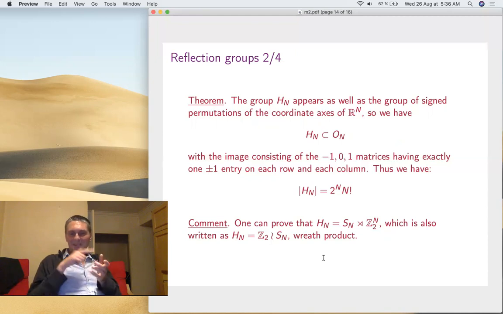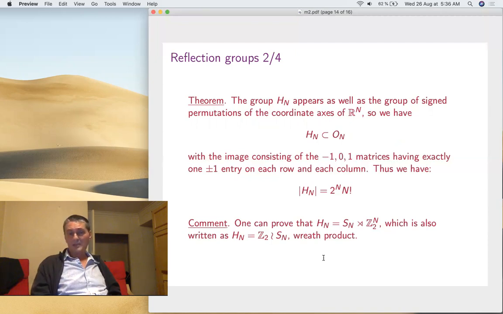But it's not exactly permutations, it's signed permutations. In each coordinate axis you're allowed to flip it too. So this means that we have an embedding into On, and it's like permutation matrices, but with signs now, because you're allowed to flip axes.